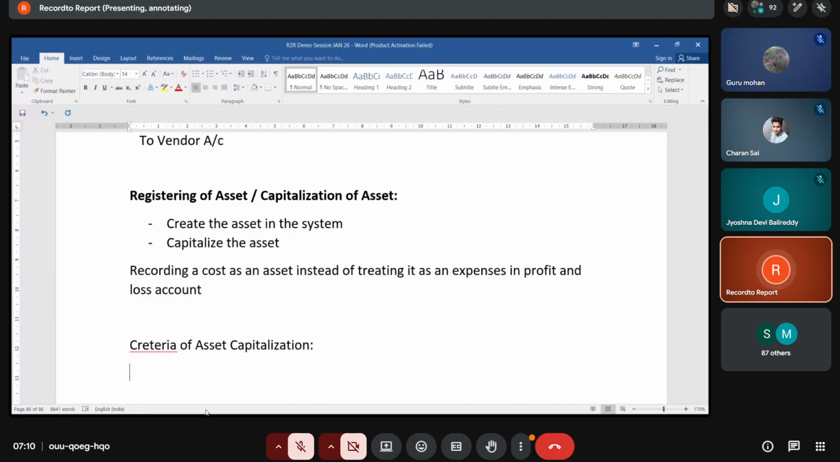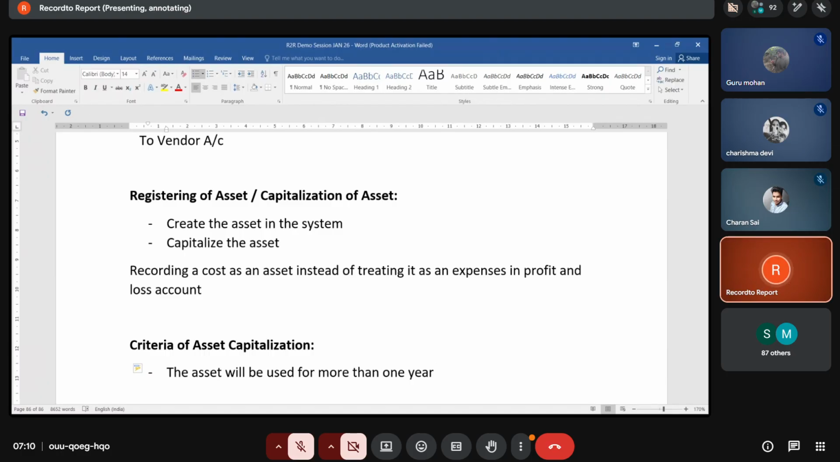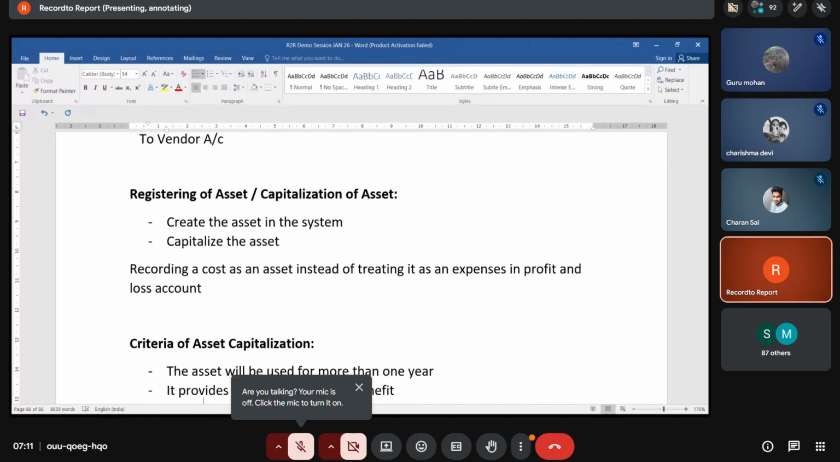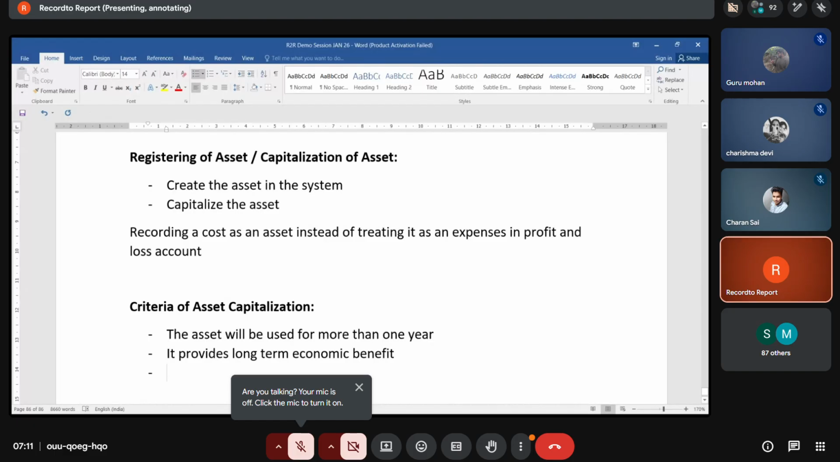If the asset is ready to capitalize, we should not blindly categorize it. The asset will be used for more than 1 year. So it provides long-term economic benefits. The asset will provide long-term economic benefit. So this is the categorization.